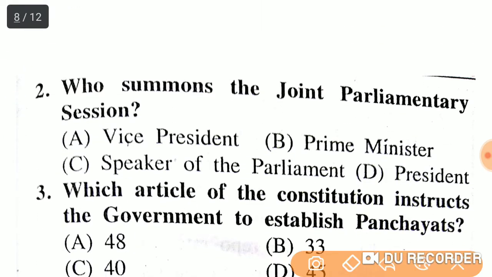Next question. Who summons the joint parliamentary session? Vice President, Prime Minister, Speaker of the Parliament or President? The right answer is option D, President.